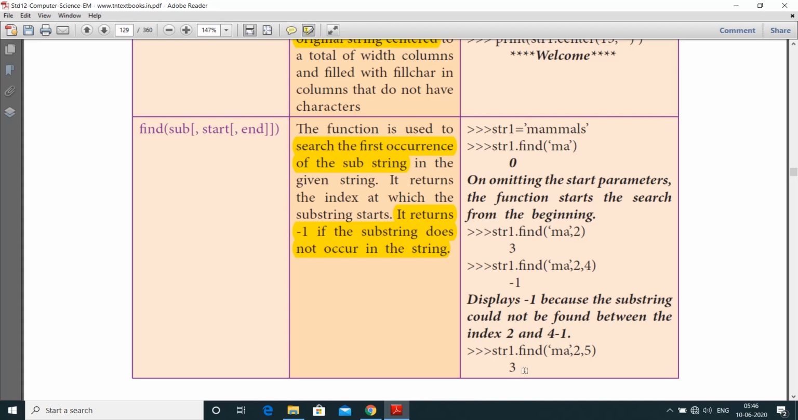Next one is str1 dot find of MA comma 2 comma 5. Here 2 comma 5 means 2 comma 4.